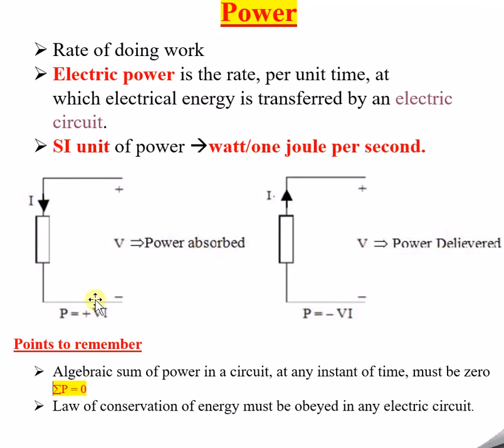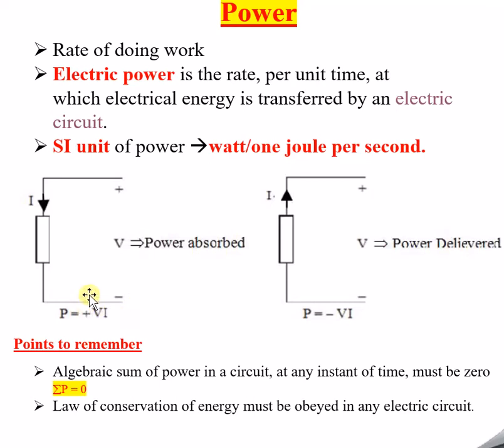In the first circuit, what we can see is some current flowing, named I here, and a voltage with plus and minus, which means power is absorbed. That is how we remember whether this is power absorbed or power delivered. Now I will tell you the difference.